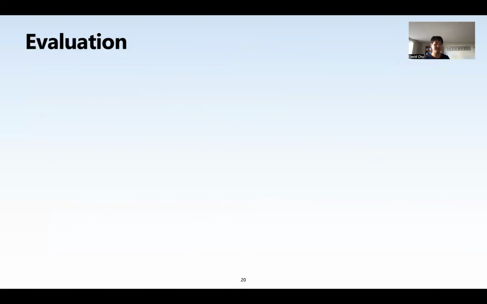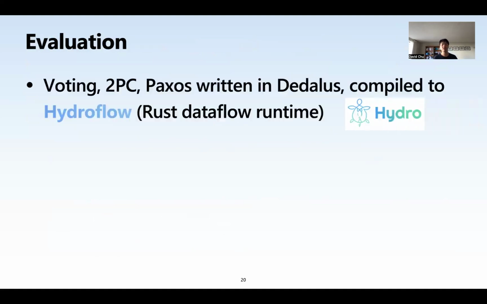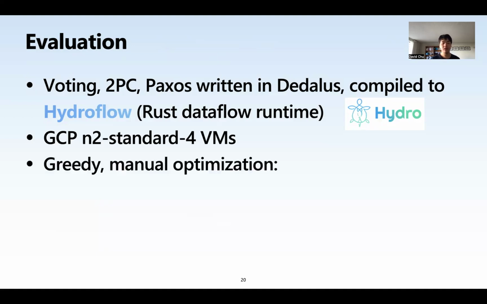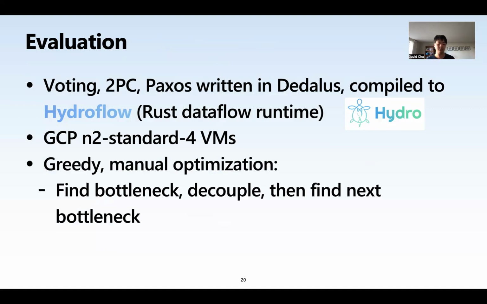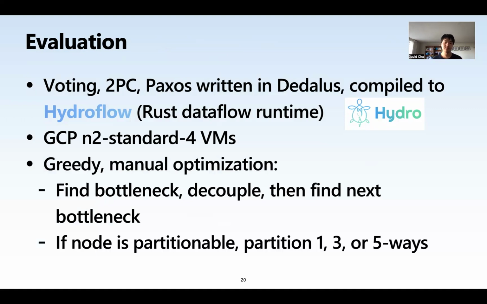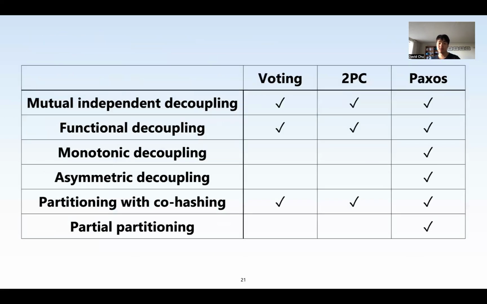Let's look at some numbers. Okay, so we implemented voting, 2PC, and Paxos in Daedalus, our formalism, which was compiled down to HydroFlow, which is our data flow runtime from our group Hydro. We ran them on GCP with VMs each accessing 4 CPUs, and we applied these rewrites manually. So we found the bottleneck of protocols, decoupled it, and then tried to find the next one. And for every node that was partitionable at the end, we would partition it 1, 3, or 5 ways. In case you're curious, here's all the rewrites and preconditions we used.